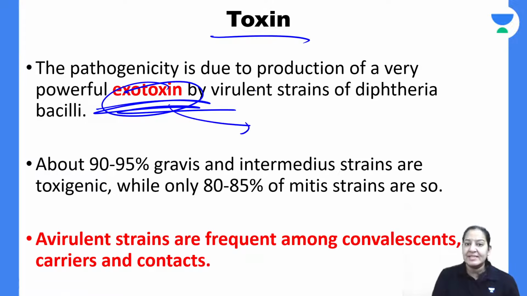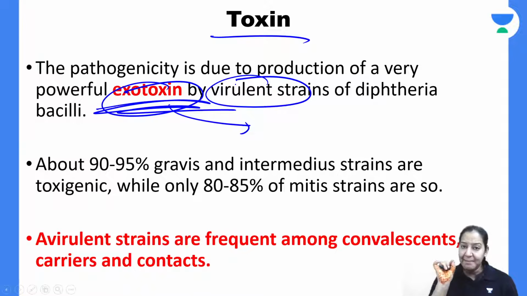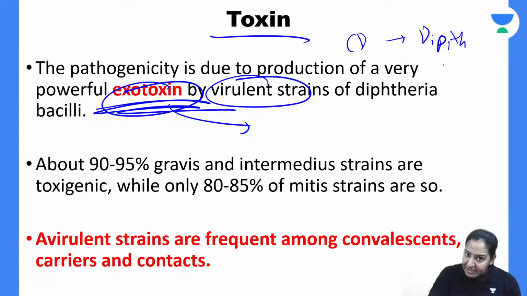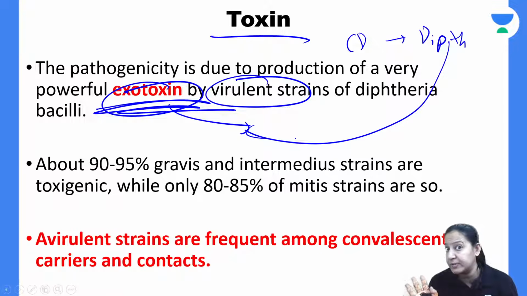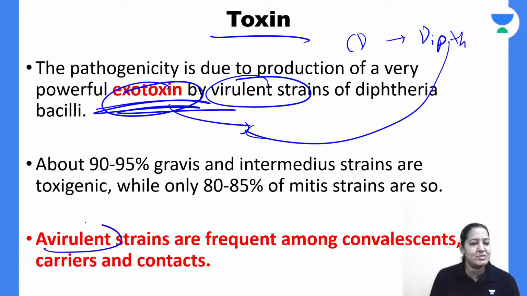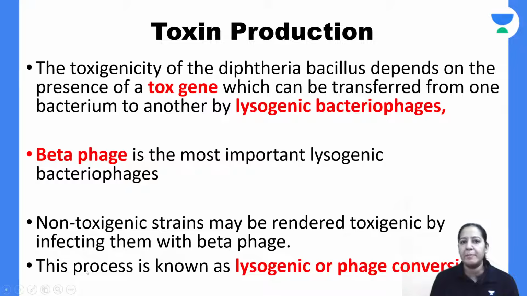This toxin is necessary for virulence. Diphtheria is the disease caused by Corynebacterium diphtheriae, and it must produce toxin. Without toxin, it cannot produce disease. For causing disease, for pathogenicity, toxin is a must. Avirulent strains do not cause disease because they do not contain toxin. They are present only in carriers, not in cases. You got my point?